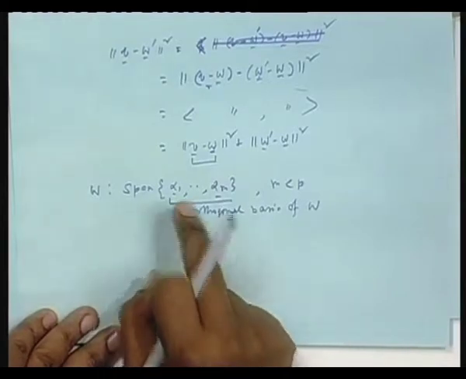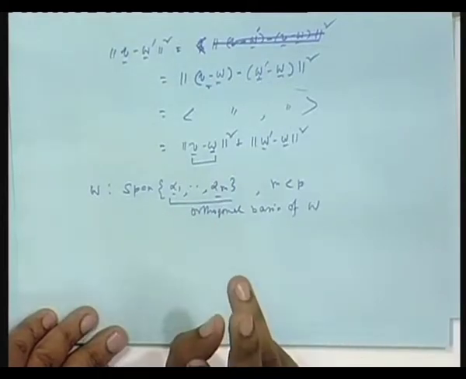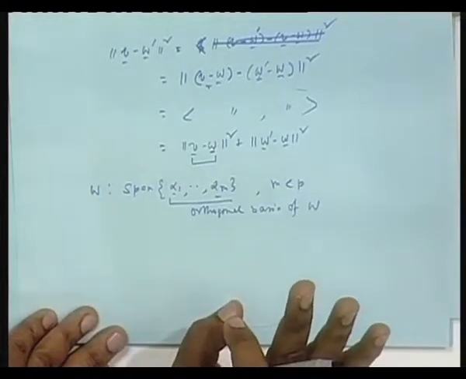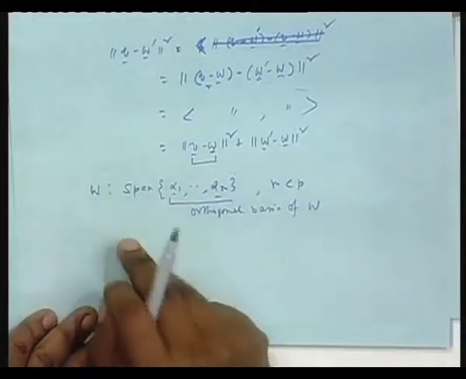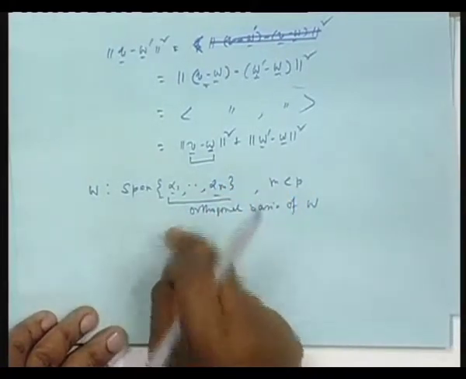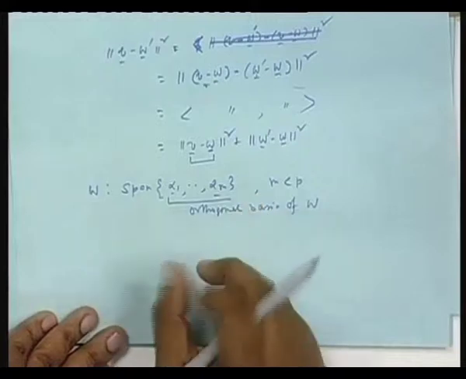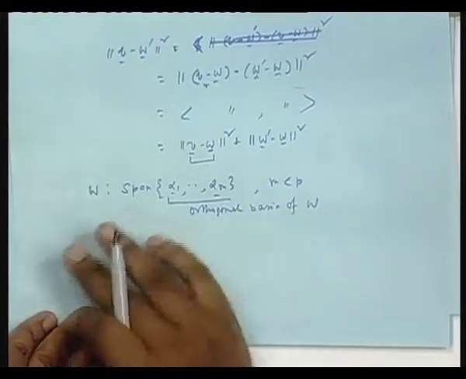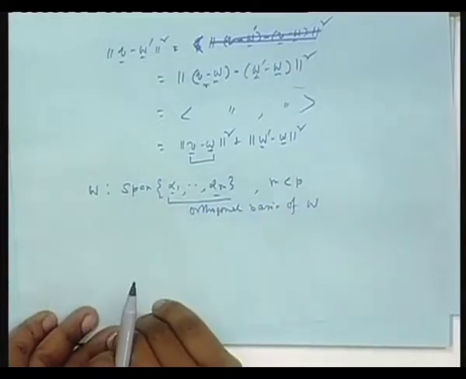Now, you have been given that external vector v. v could be in W or outside W. To start with, you can assume v to be outside, because if v is already inside, the projection of v is v itself, because then only the error will have minimum norm, and the norm of the error will be 0. If v is already in W, its projection will be v only.